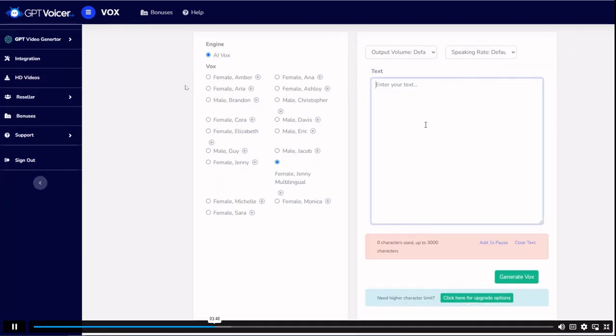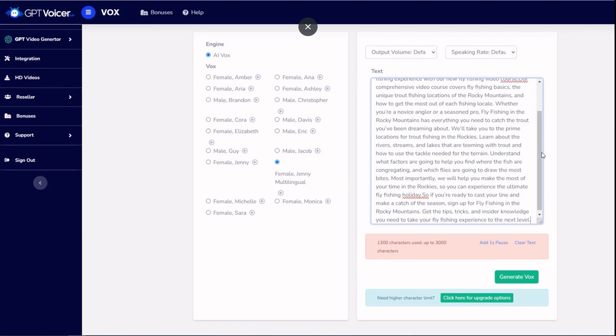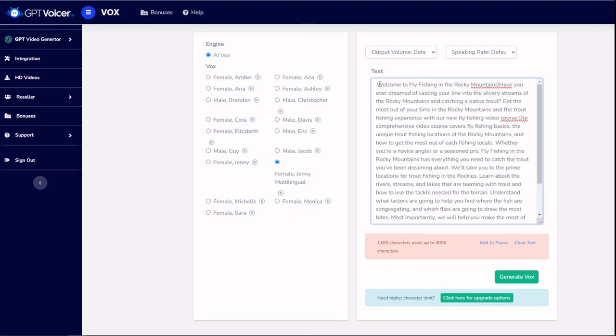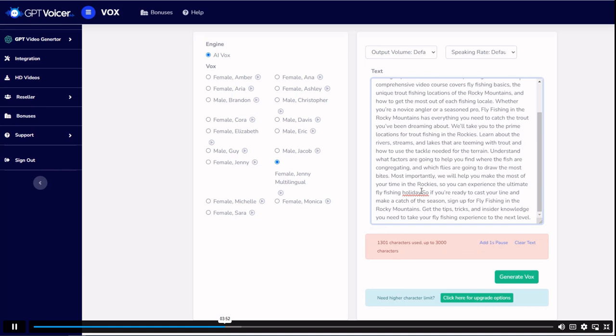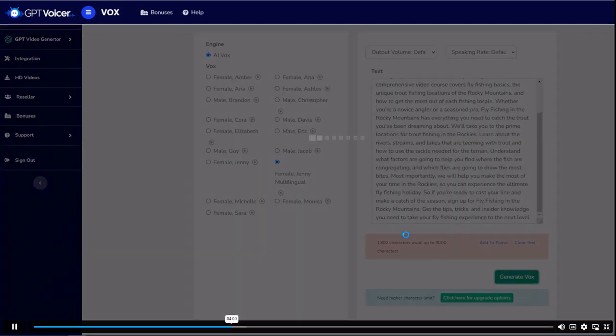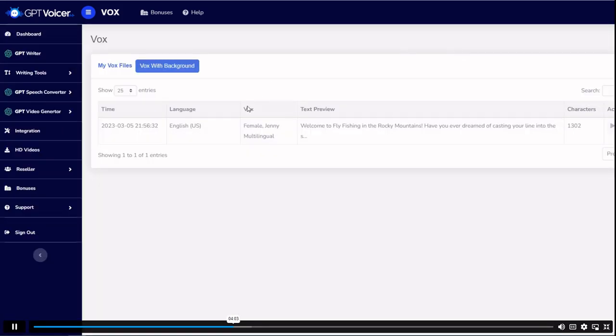And I'm going to just hit Control V to paste that text directly into this box. And just kind of make sure that there's no either spaces that need to be there or extra spaces that shouldn't be there. And it really looks pretty good. So I'm going to go ahead and simply click Generate Vox. And just like that, we have a voiceover.